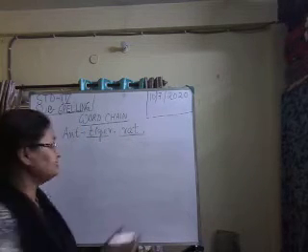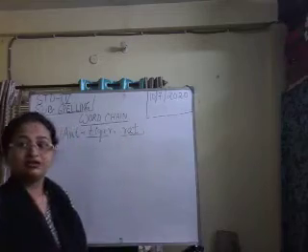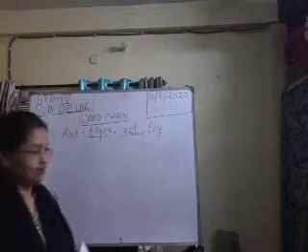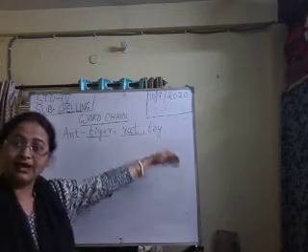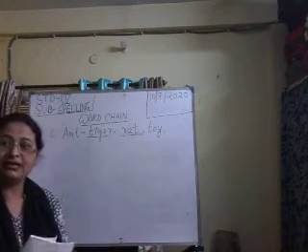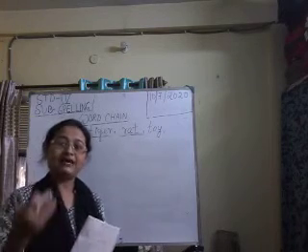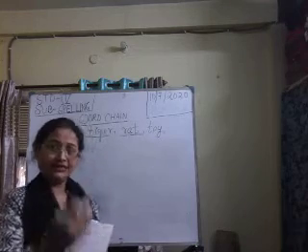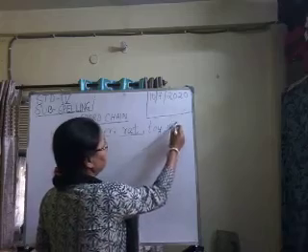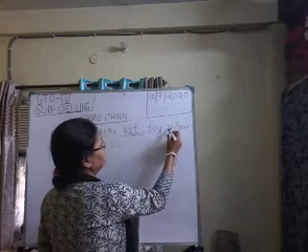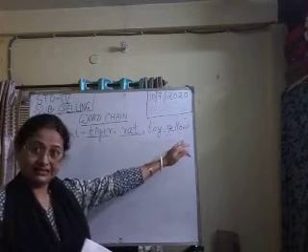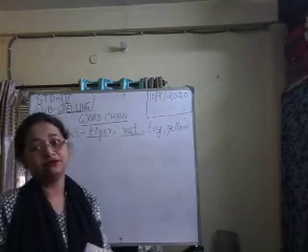So let us think first. Okay. To my mind it comes toy. T-O-Y. Toy. With T I can write T-O-Y, toy. Now what is the last alphabet letter of toy? Y. Then with Y you have to make another word. Okay. So let us make Y for yellow. Y-E-L-L-O-W. Yellow. So how many words we have formed? 1, 2, 3, 4. One more word I need. I told you, isn't it? So we have to write 5 new words.